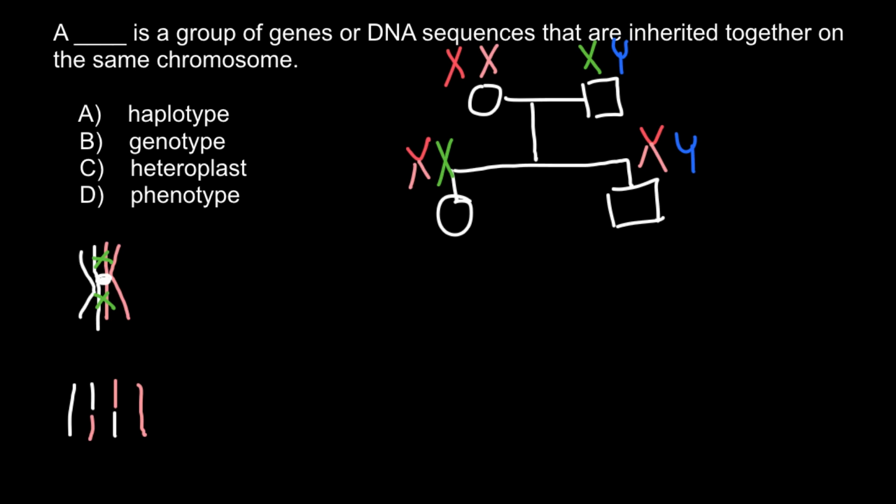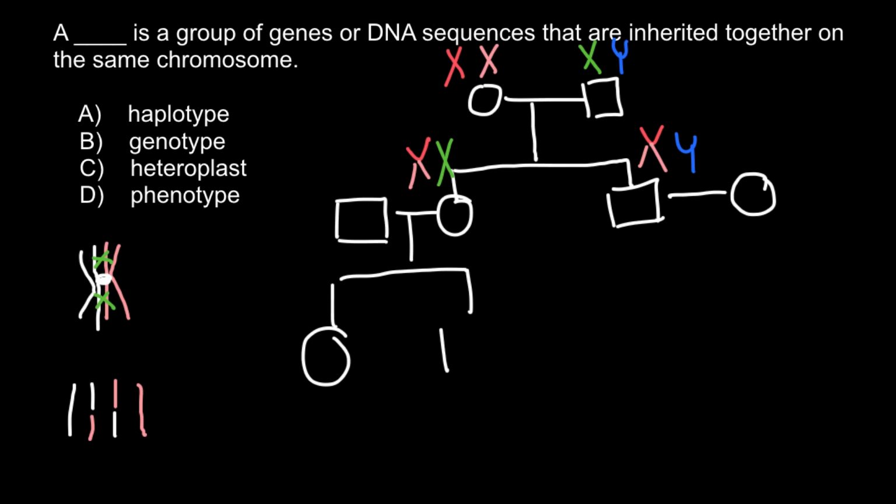And once again, if this male would marry another female, and this female would marry another male, and if they would also have children, what is going to happen? So once again, let's assume that the children are male and female in each couple.